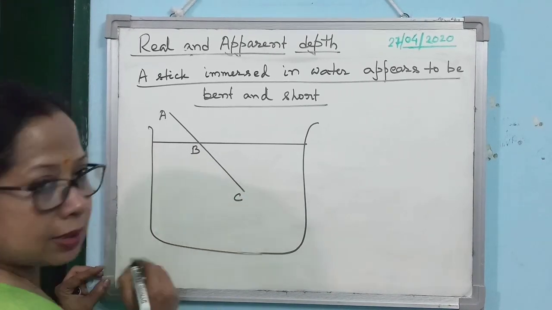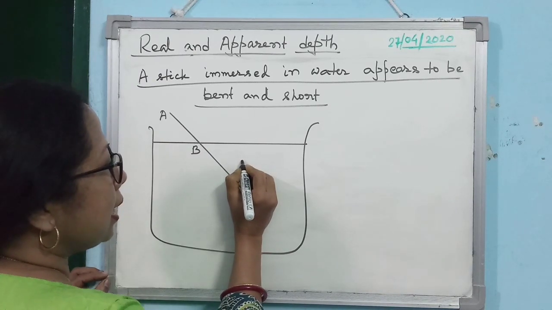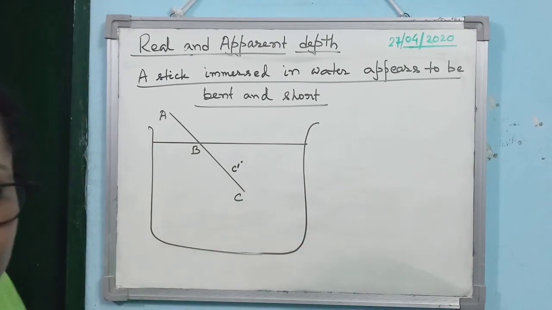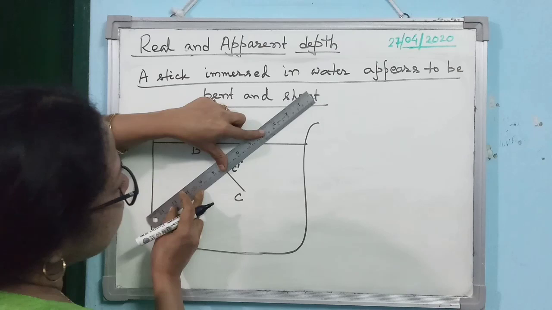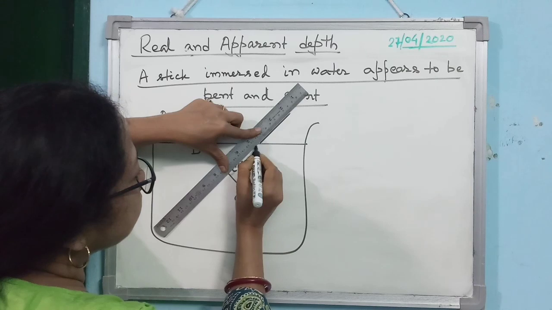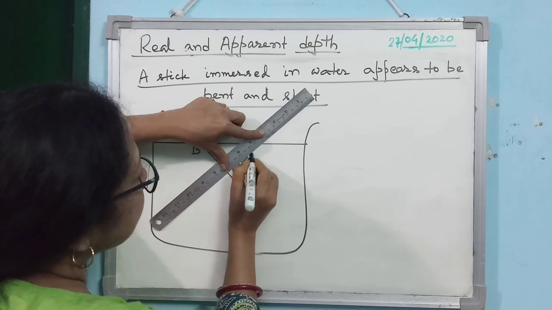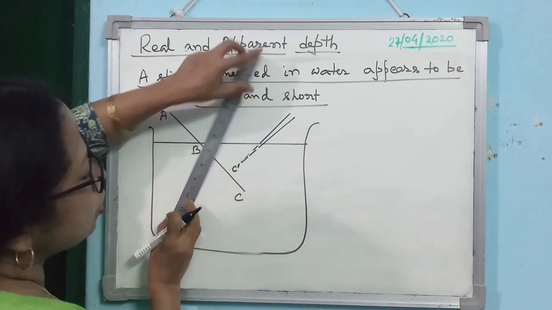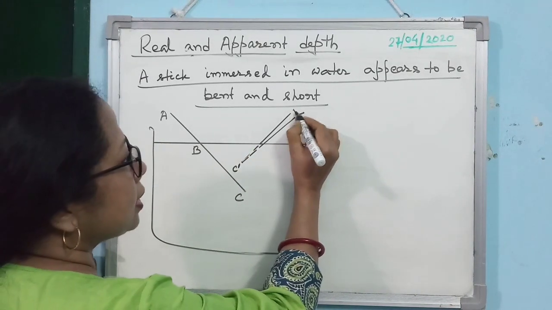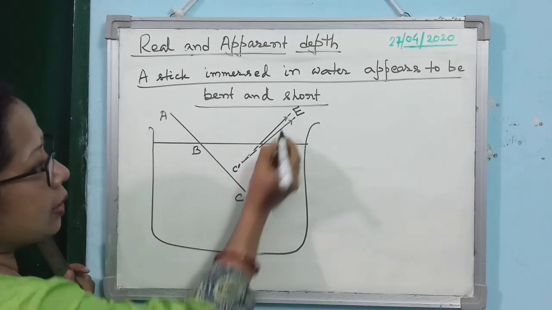This is the point C. Just take your pen up, do not draw anything, and then take a point C dash above C. This is the way everybody should draw the diagram. Then you take two rays from C dash reaching the observer eye. Let us consider E to be the observer eye. Then you put the arrows, they are reaching the observer eye.